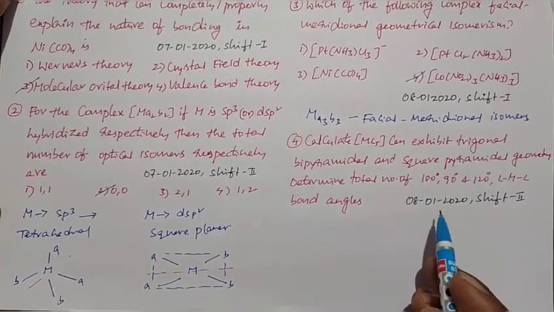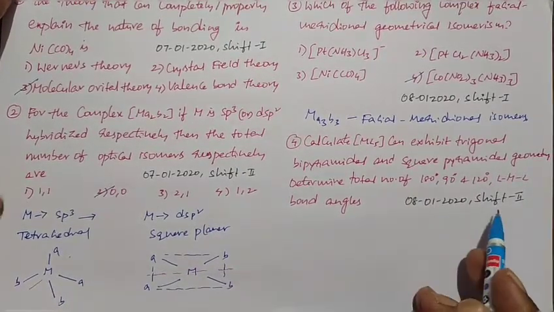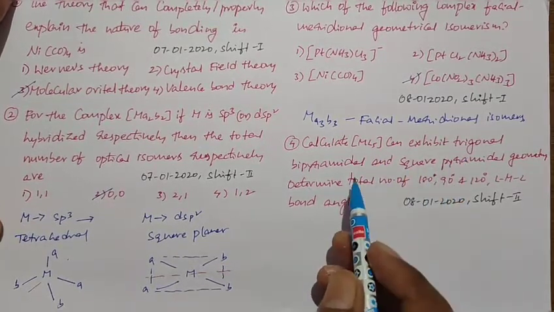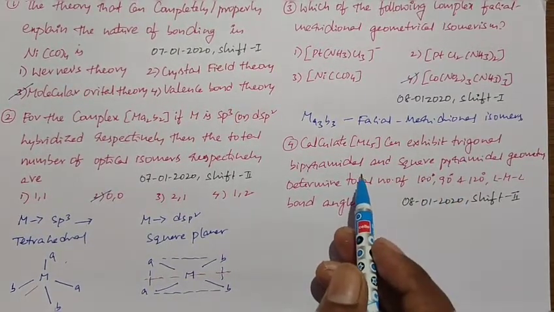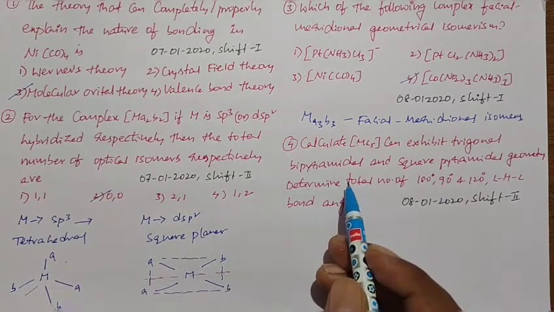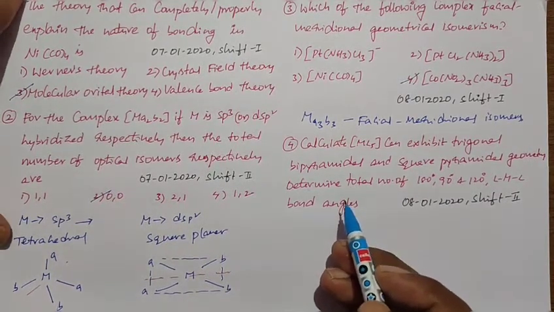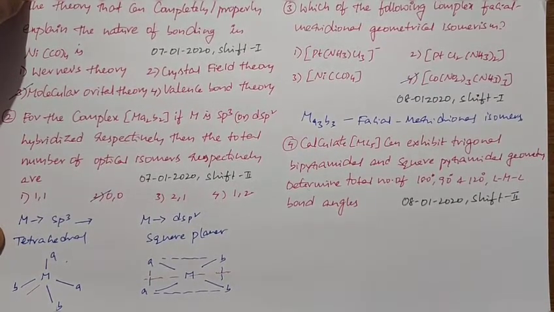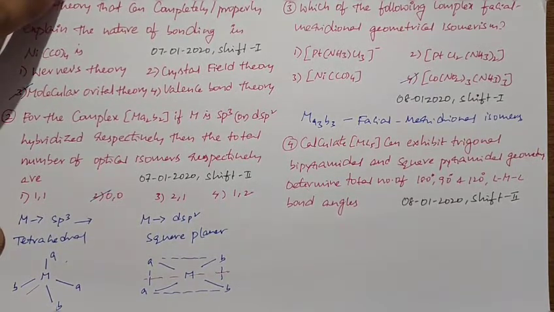This question was given in the 8th January 2020 shift 2 paper. ML5 can exhibit trigonal bipyramidal and square pyramidal geometry. Determine the total number of 180 degrees, 90 degrees and 120 degrees ligand-metal-ligand bond angles. So he is asking about the total number of 180, 90 and 120 degree L-M-L bond angles in trigonal bipyramidal and square pyramidal geometry.